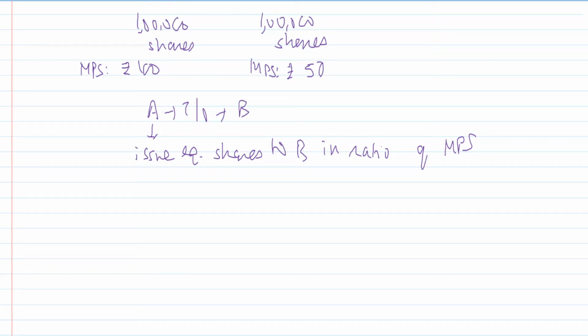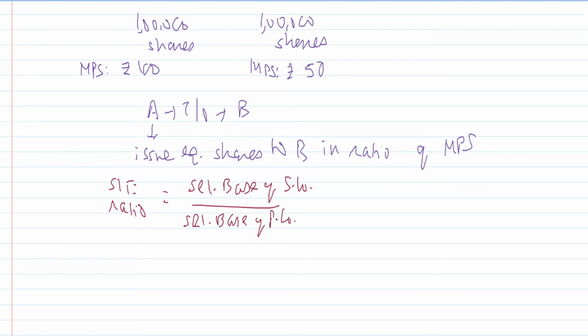So the share exchange ratio, as I said, will be the selected base of selling company divided by selected base of purchasing company. Tell me, which is the selected base here? Market price. So it will be 50 divided by 100. So the share exchange ratio is 0.5. 0.5 means for every one share in the selling company, the purchasing company will issue 0.5 share.